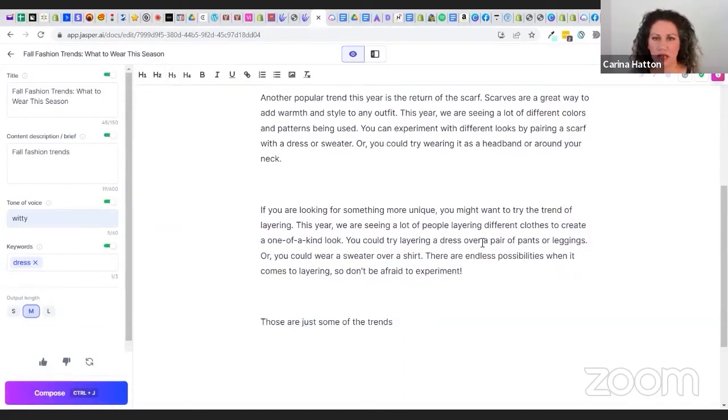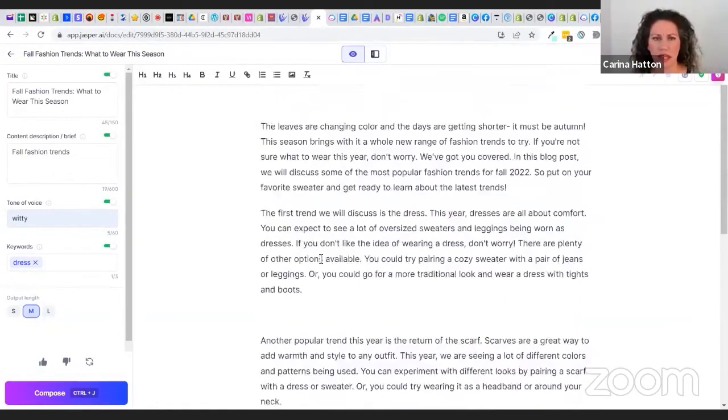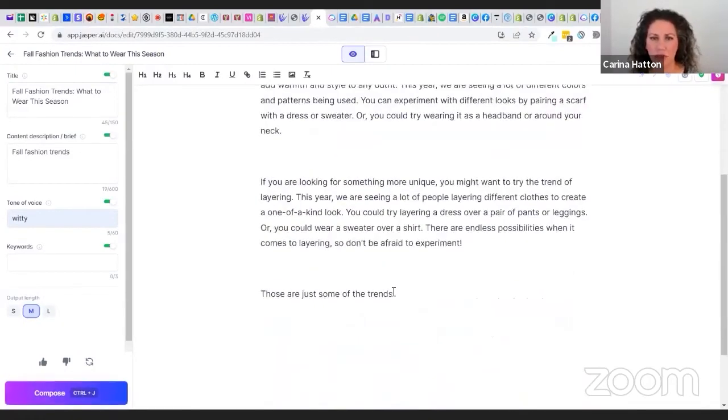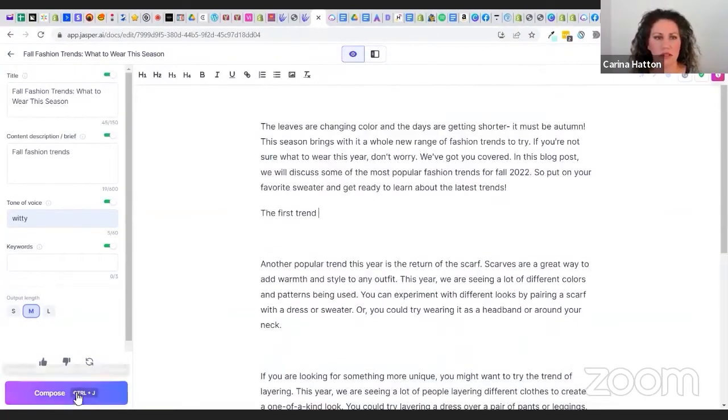You could try layering a dress over a pair of pants or leggings, which we said above, right? So I'm going to take out dress. You can see that it's super awesome though, but I don't like what it's doing here. I'm just going to delete that because it was kind of duplicating it down below. So let me hit, see how I did that? And I'm going to leave your cursor next to it because it will create a space there.